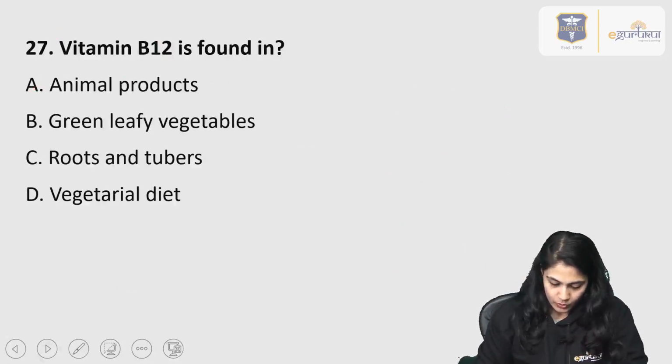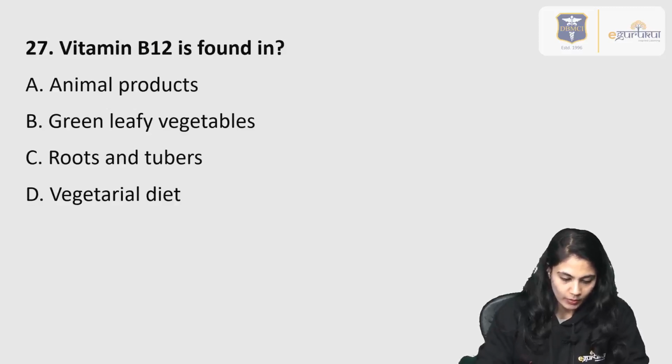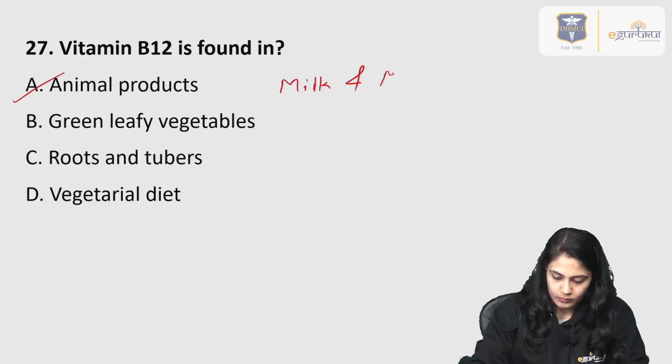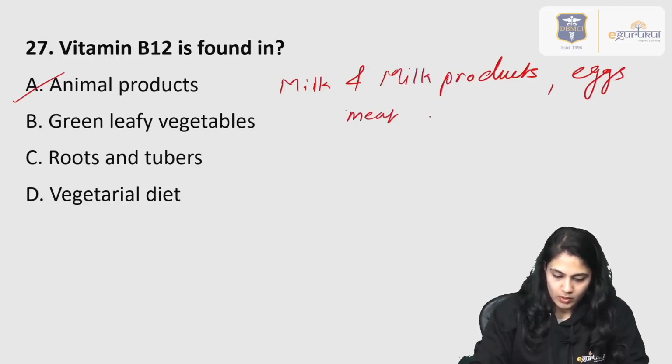Moving on to the next question, vitamin B12 is found in. Remember, vitamin B12 is found in the animal products as well as milk products, eggs, meat, poultry substances, and fish, right?